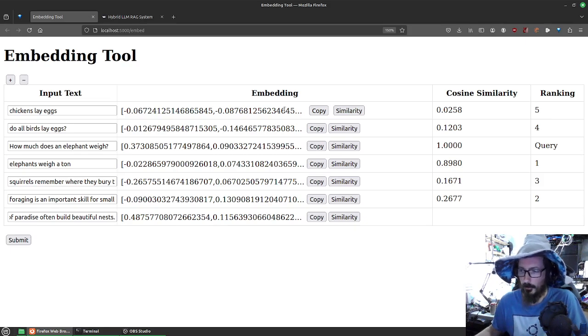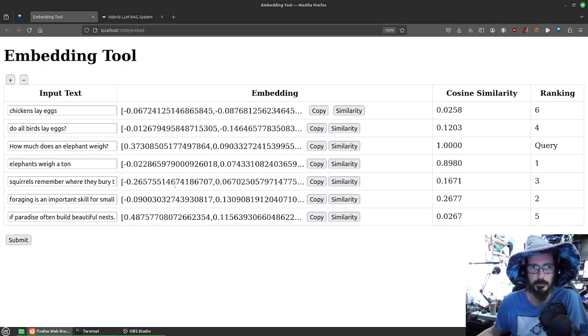But embeddings could be any dimension from a couple hundred to several thousand. So next, what I want to do is choose one of these to be a search query into your database. So let's pick this one about elephants: how much does an elephant weigh? And when I hit similarity there, it's going to score every single embedding against this embedding.